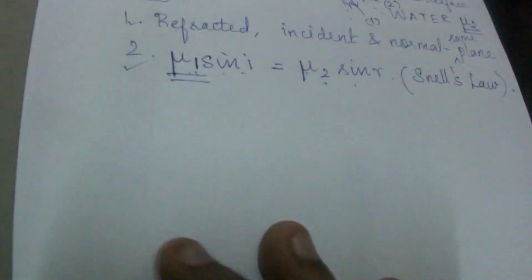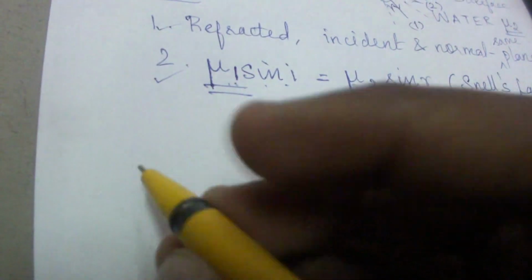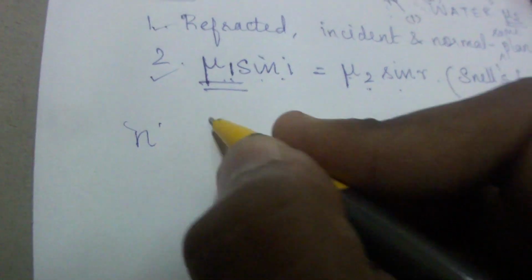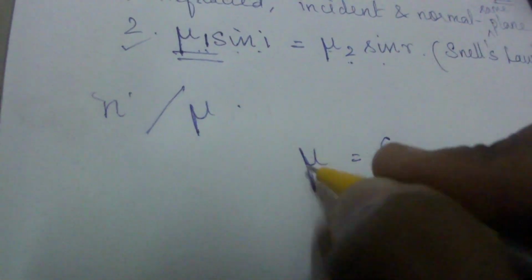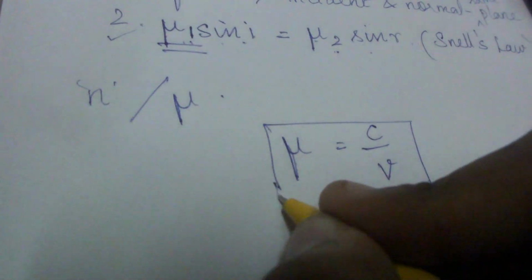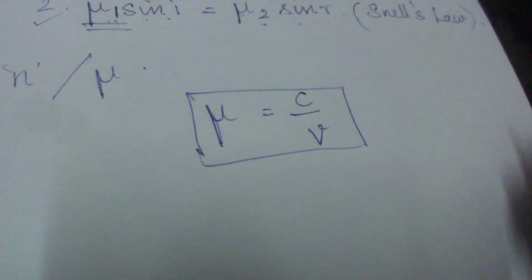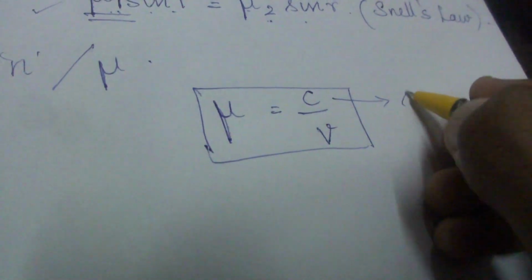Now we must know what is refractive index, which is represented by the letter N, or we use nu to represent that. So the first formula we have to know is C by V. The very basic and general formula for refractive index is C by V, where C refers to the speed of light.